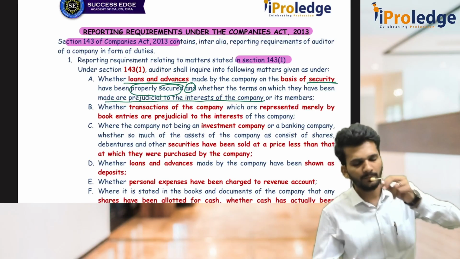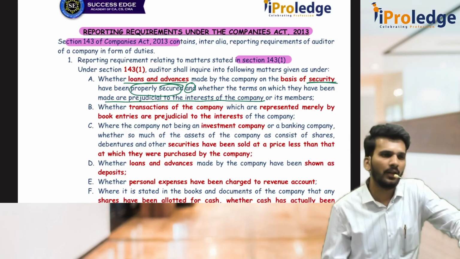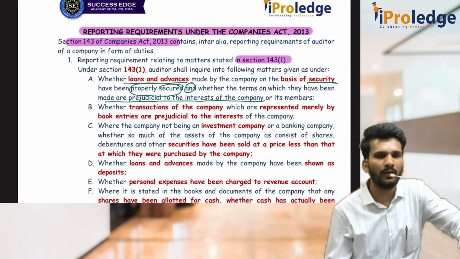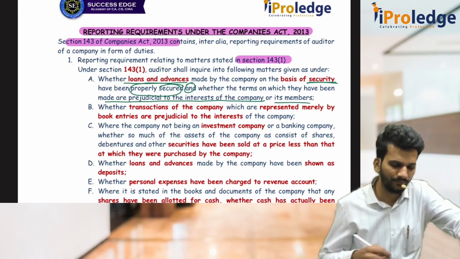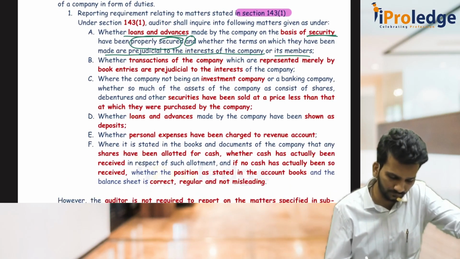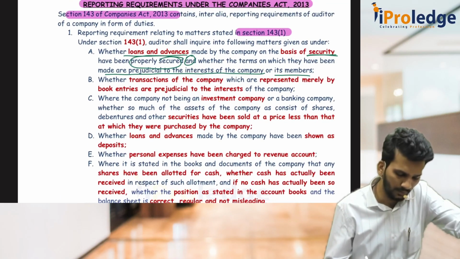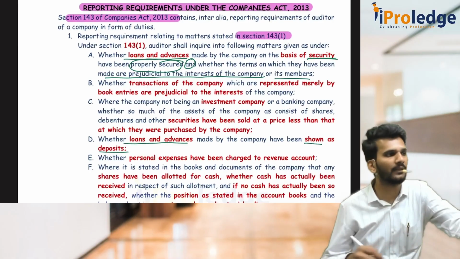Whether loans and advances made by the company on security basis is properly secured or not, and the terms and conditions are prejudicial to the company or not. It has to be inquired. First one, company as well as members. The second related to advances are: are there any loans and advances which are shown as deposits in the company?